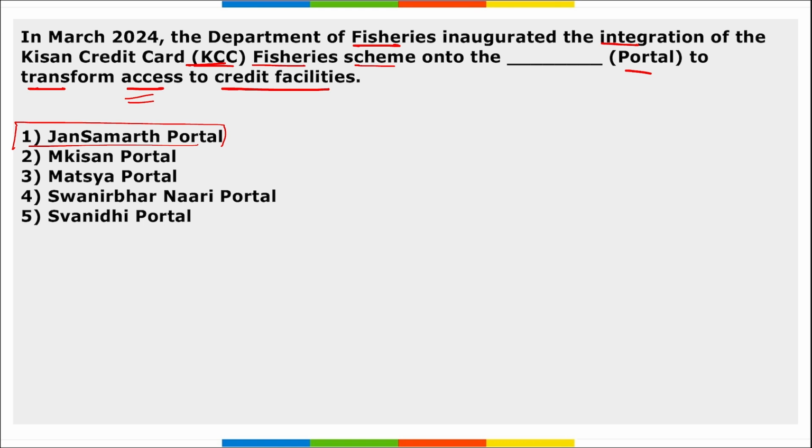And integrating the KCC fishery scheme onto Jan Smarth portal facilitates the seamless access to institutional credit facilities, and the initiative promotes the inclusive growth of the fisheries industry by breaking down obstacles to financial access.